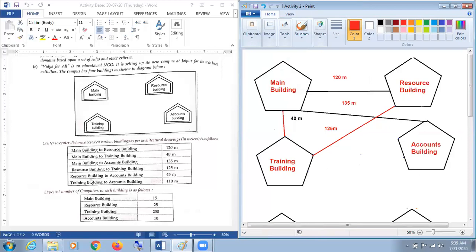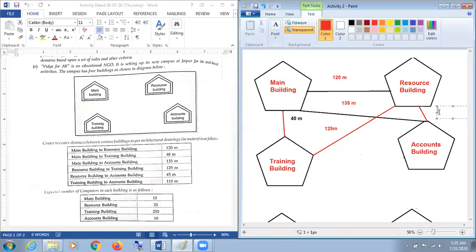Again, the resource building to accounts building. Now we are supposed to draw one more connection between a resource building and an accounts building, and this time the distance between these two buildings will be 45 meters.